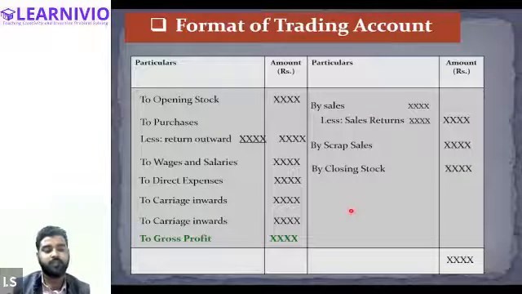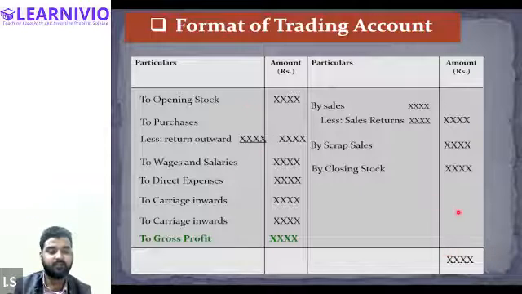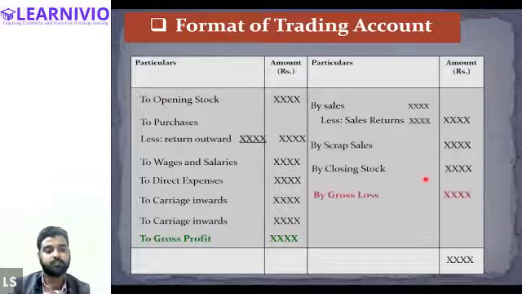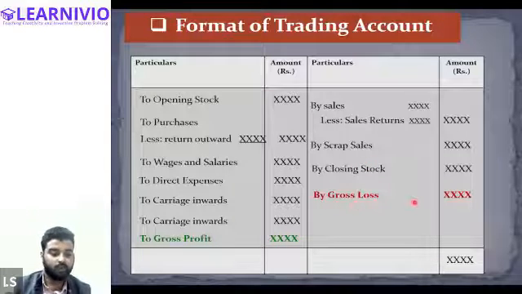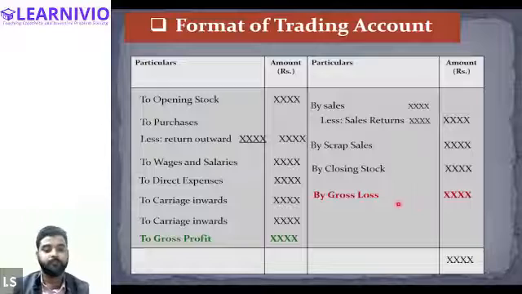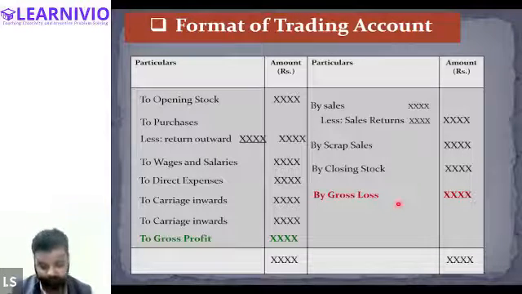But if this side, the credit side, is less than the debit side, that means we will have a loss, gross loss. So if there is a loss, we will write it down on the credit side. If there is a profit, we will write it down on the debit side. In simple terms, if the credit side is more than the debit side, then there is a profit. It will be written on the debit side of the trading account. But if the debit side is greater than the credit side, then we will have a loss that will be recorded on the credit side of the trading account. And after writing the gross profit or loss, we will write down the sum total of the debit side as well and tally both the sides of the trading account.